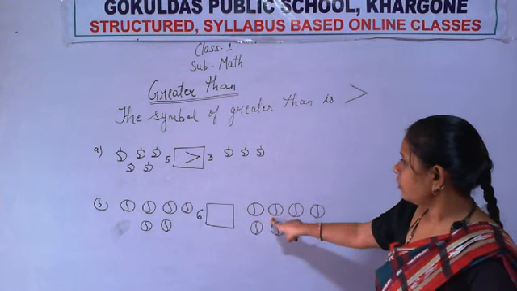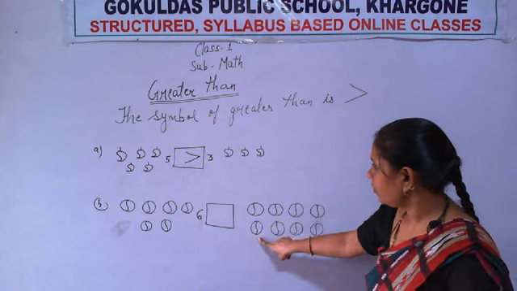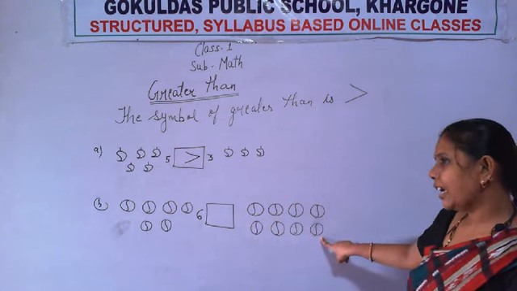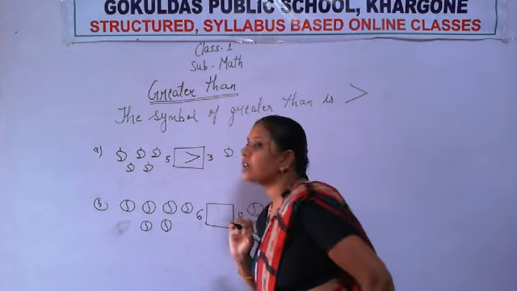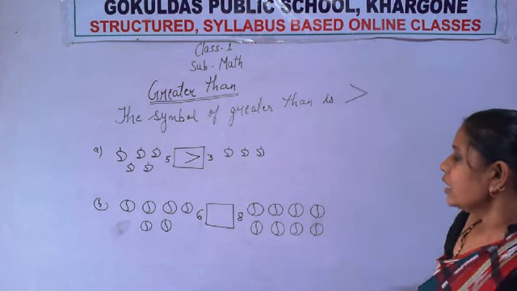1, 2, 3, 4, 5, 6, 7 and 8. Very good. Now identify which number is greater and which number is smaller. Which number is greater and which number is lesser.